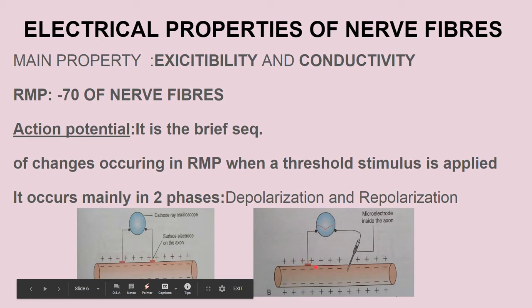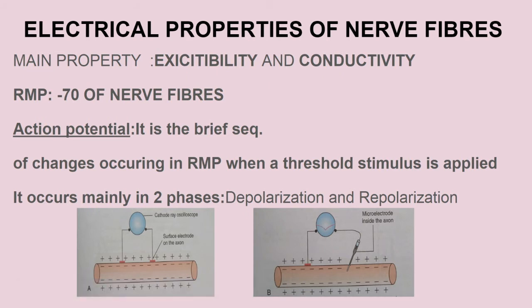But when one electrode is present outside and the other is put inside, so this is negative. This will show the RMP. Okay, so RMP is the resting membrane potential, which shows the potential of a nerve fiber when no stimulus is applied on that particular nerve fiber.